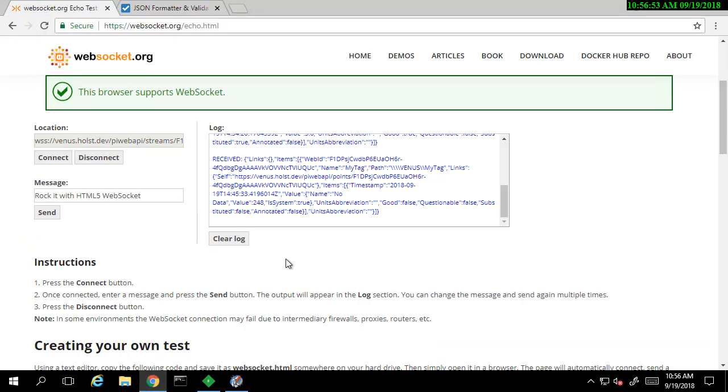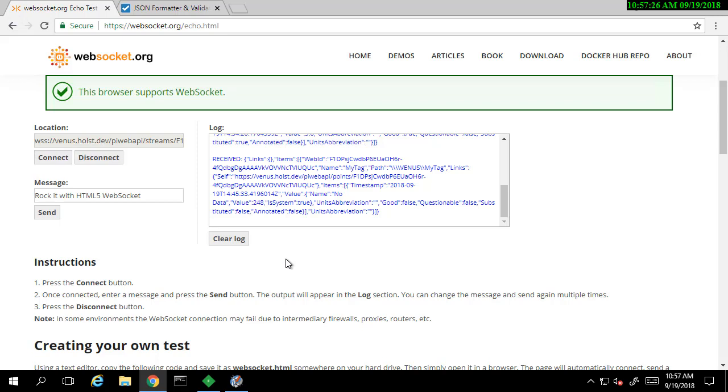Now, this time we can see the value is no data or system digital state. When developing your application, if you elect to use WebSockets, remember to handle all of these multiple types of events in case events were deleted or values were edited or backfilled.